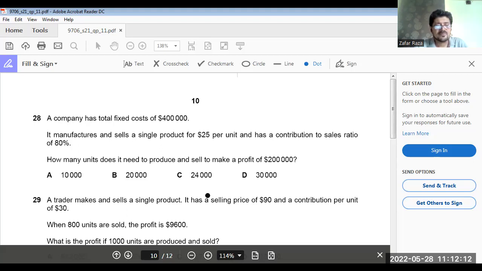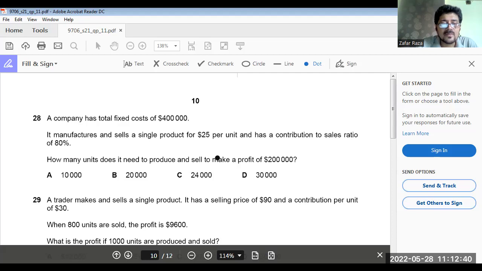See, 80% is contribution ratio. So 400,000 plus 200,000 divided by 0.8.